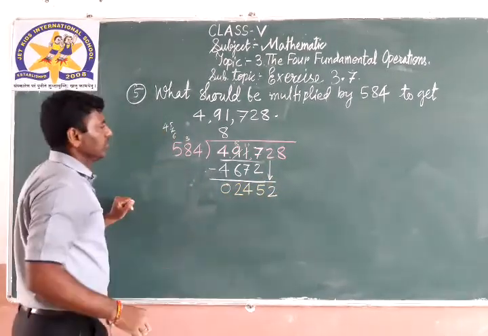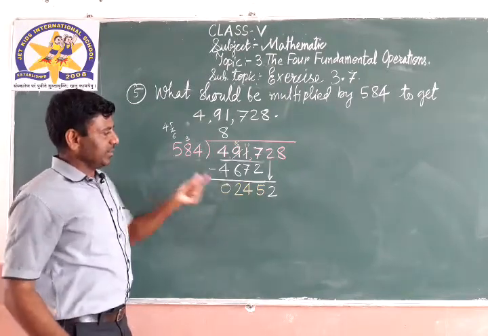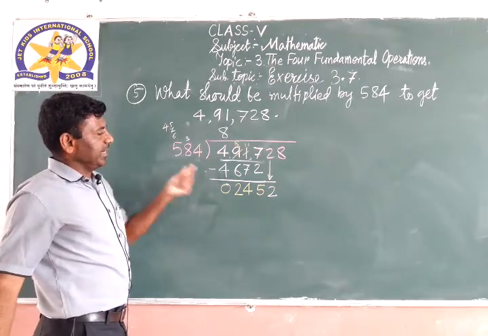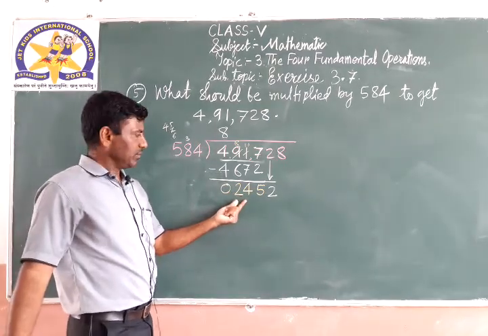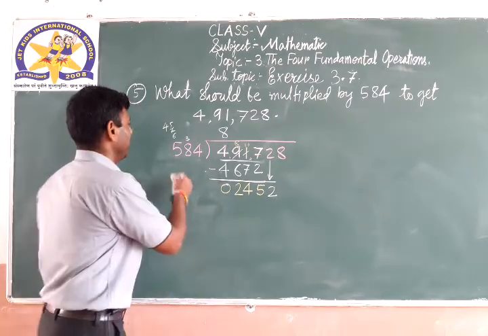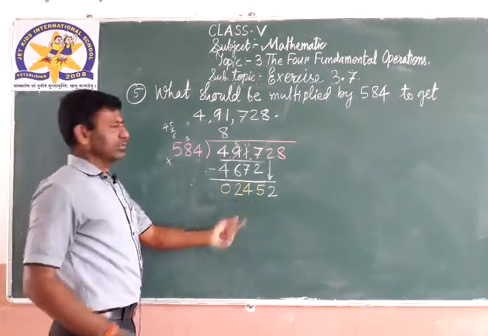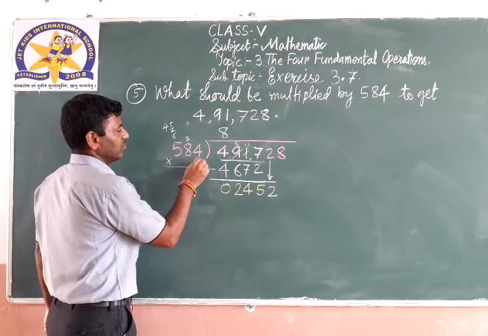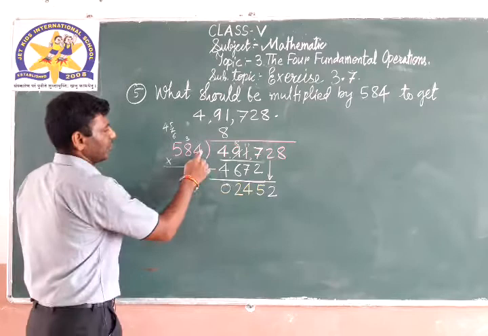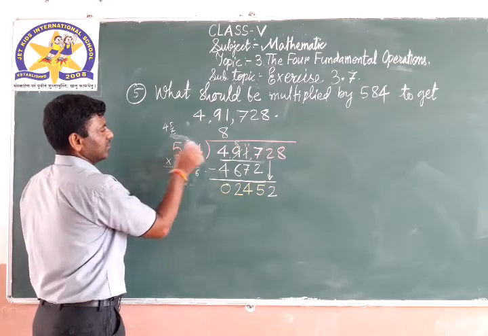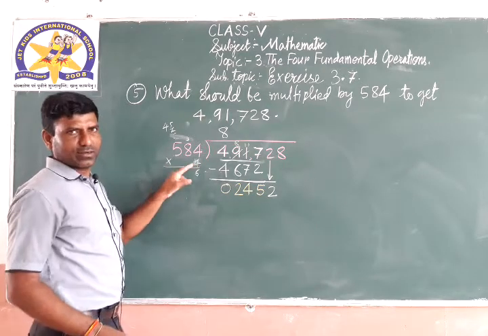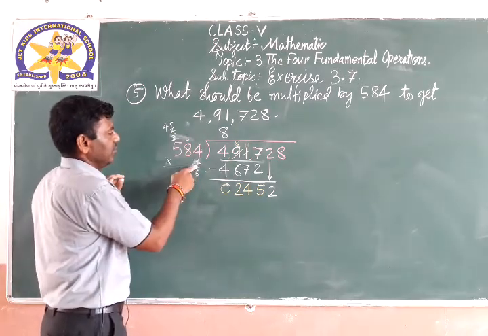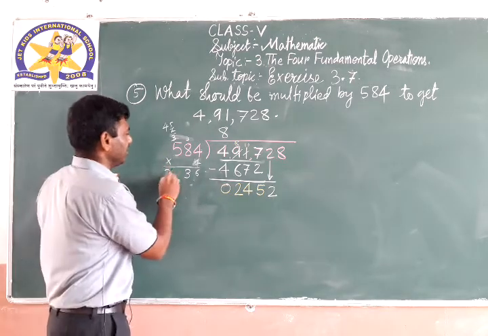Again you can imagine this is 6. Okay, now 2452 is there. 6 3s are 18, 6 4s are 24, 6 5s are 30. 30 is a bigger number, so multiply by 4. 6 4s are 24. 4 4s are 16, 6 carry 1, 4 8s are 32, 32 plus 1, 33, 3 carry 3, 4 5s are 20 plus 3, 23.